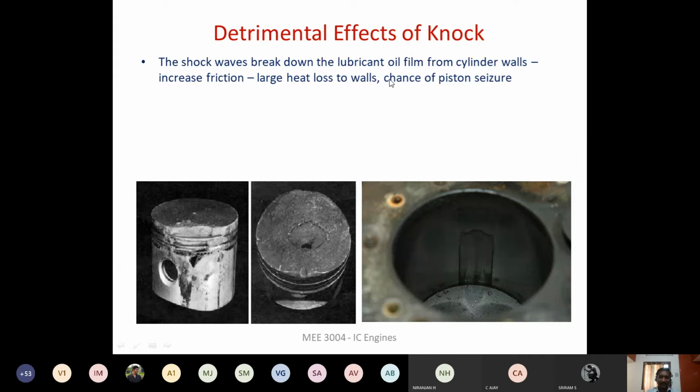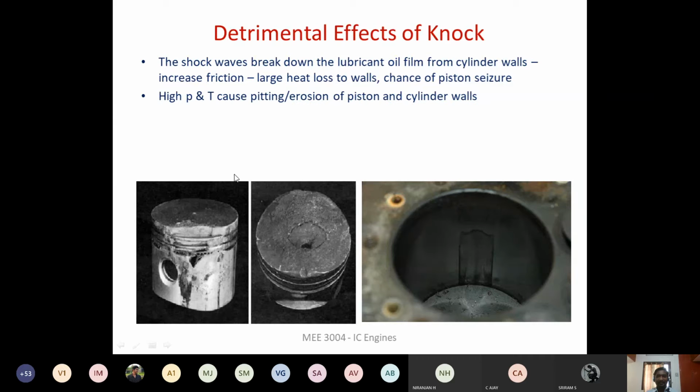If this knocking happens, then the thin film of lube oil present on the cylinder wall is going to get affected, because inside there is very high pressure. So there will be contact between the piston ring and the cylinder liner, and the friction is going to be higher. As the friction is higher, there is going to be a lot of heat generation, and there is a chance for the piston to seize. All this happens if the engine knocks.